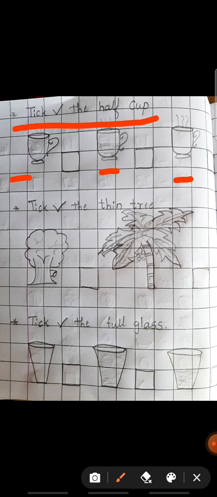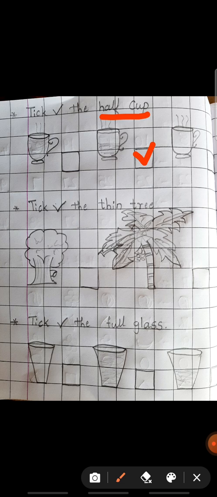So here you have to take a half cup. Which one is the correct one? Second one. The second cup is a half, no?